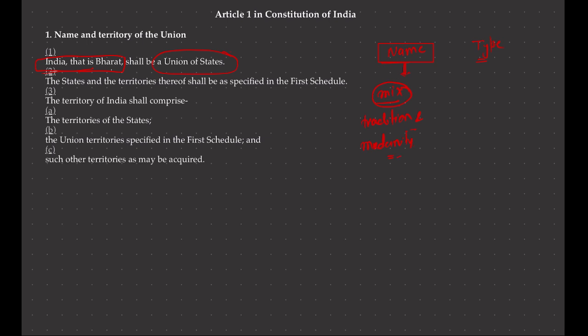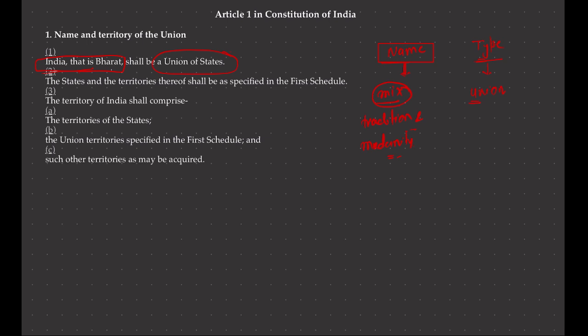Secondly, if you read Article 1 in its second part, it reflects that India, that is Bharat, that is our country, is a union of states. So this article clearly specifies the type of polity, that is, we are a union of states rather than a federation of states.